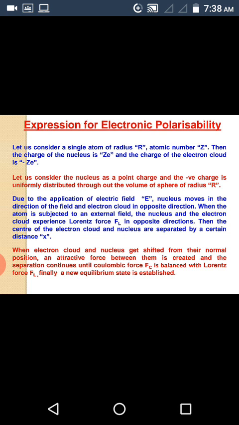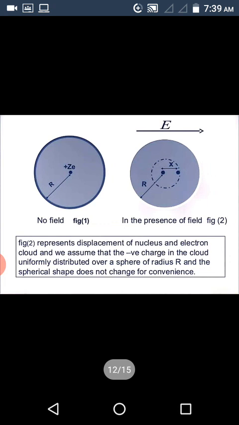When the atom is subjected to an external field, the nucleus and the electron cloud experience Lorentz force F_L in opposite directions. Then the centers of the electron cloud and nucleus are separated by a certain distance, let it be x. When the electron cloud and nucleus get shifted from their normal position, an attractive force, that is Coulombic force, between them is created, and the separation continues until Coulombic force F_C is balanced with Lorentz force F_L. Finally, a new equilibrium state is established. That is shown in the figure.